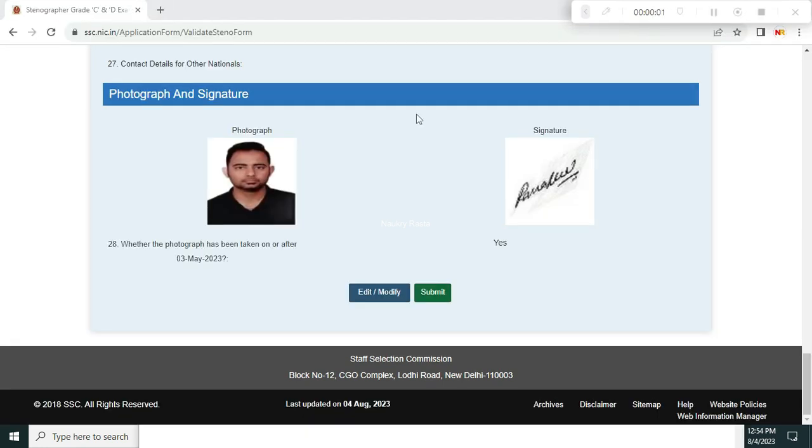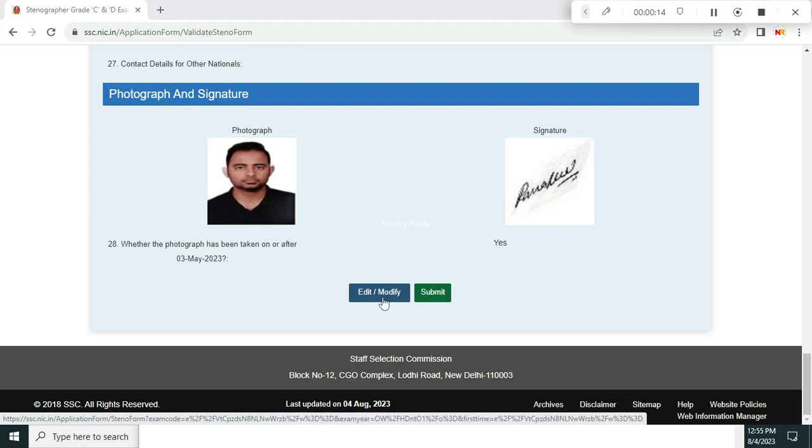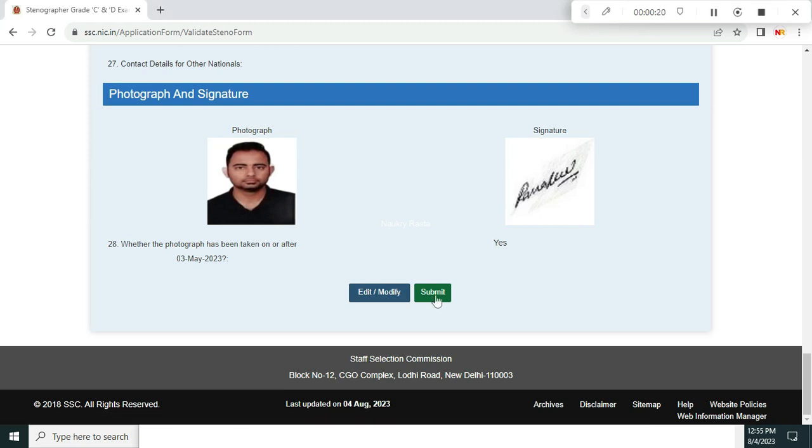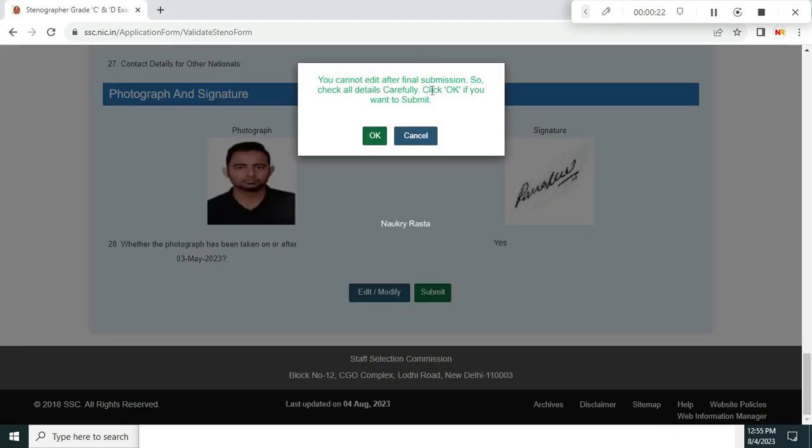Friends, this is the application preview. You have to go through all these columns that you have entered and ensure everything is fine. So if you find any mistakes or errors, click on this edit modify button and modify the fields accordingly. After completion of this editing, you have to click on this submit button. You cannot edit after final submission, so check all details carefully.